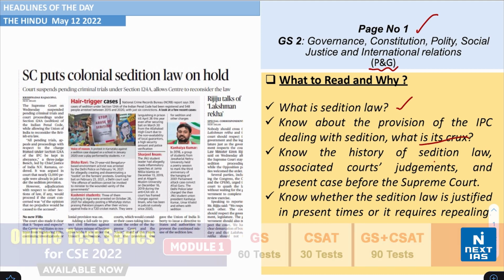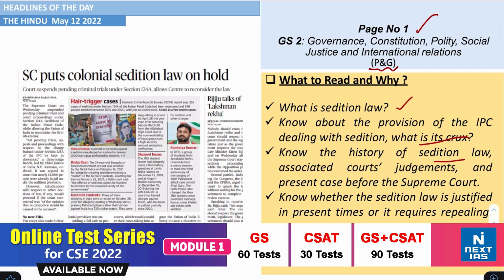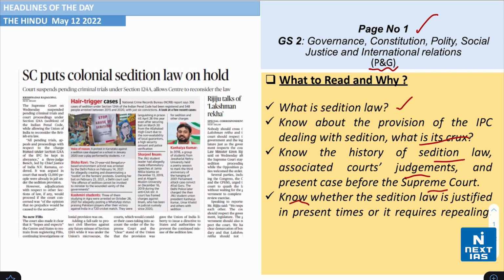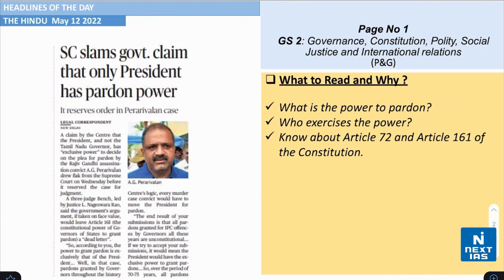Also know the history of sedition law, associated courts' judgments about the same, and the present case before the Supreme Court. Also, you need to know whether the sedition law is justified in present times or it requires any sort of repealing.